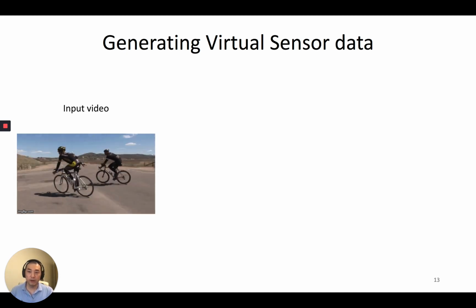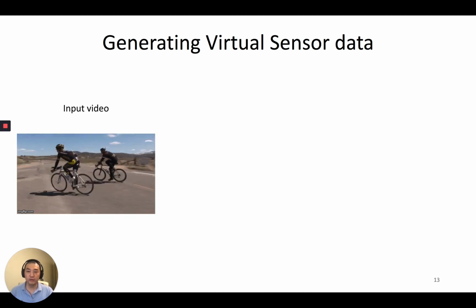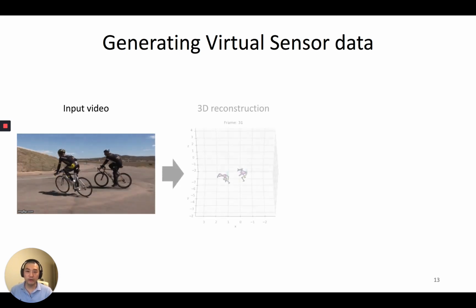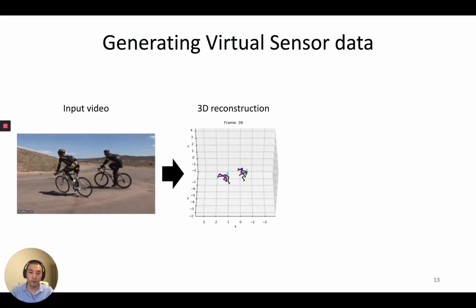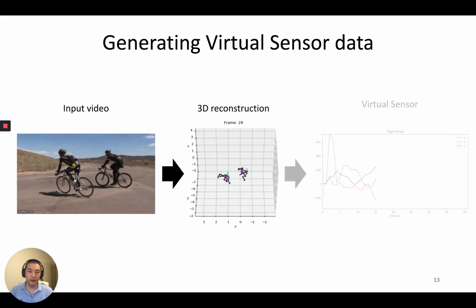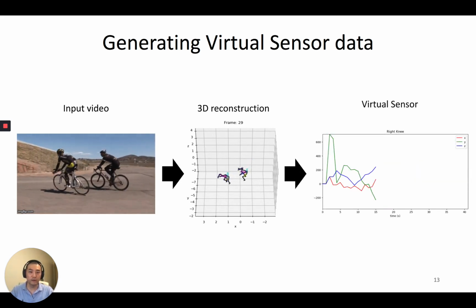Here is an example of an IMUTube dataset, two cyclists. The IMUTube pipeline reconstructs full 3D motion for the two cyclists and extracts virtual sensors. The example shows the right knee accelerometer from the right-hand cyclist.